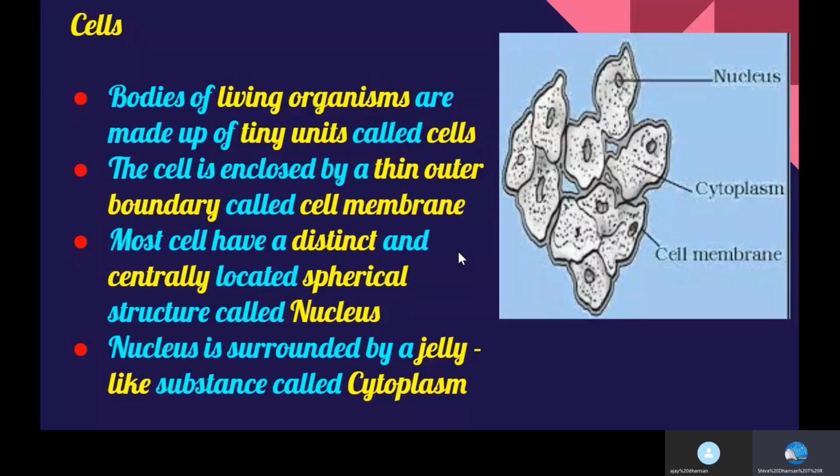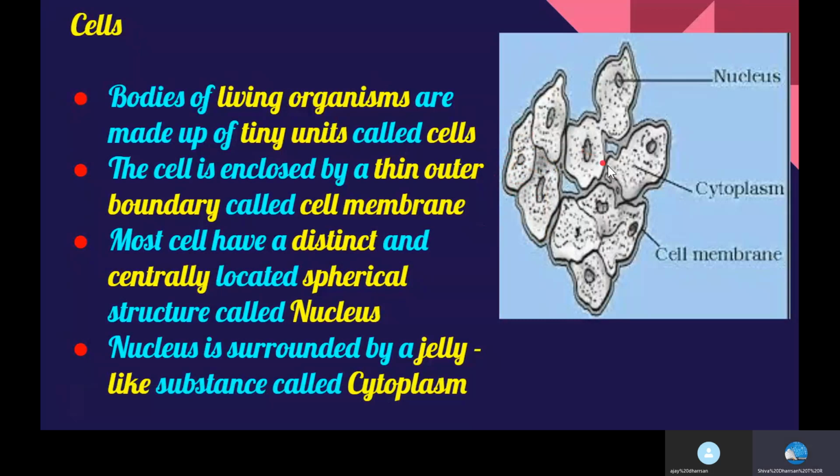The cell is enclosed by a thin outer boundary called the cell membrane. Most cells have a distinct, centrally located spherical structure known as the nucleus. This nucleus is surrounded by a jelly-like substance called cytoplasm.